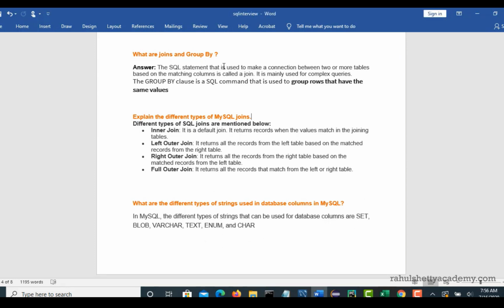Before we see the definition of this, we shall try to do one practical SQL query, because you generally don't get a theoretical definition asked in your interview. People try to see your query writing skills. They will give you one scenario and see how effectively you use joins and group by to solve that. So just for practice and to get a basic idea, I am going to show one query.